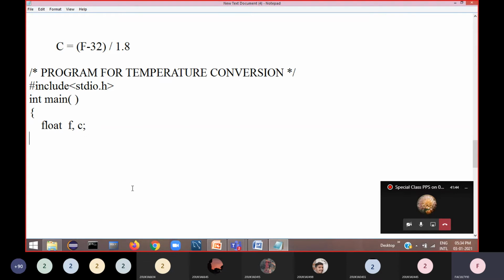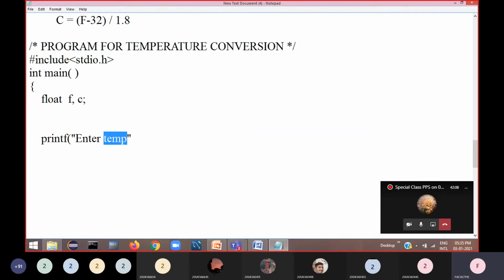We'll write the program in such a way that we ask the user to enter input through the keyboard. So first we give a message to the user to enter the Fahrenheit temperature. Give a message to the user, say enter temperature Fahrenheit.